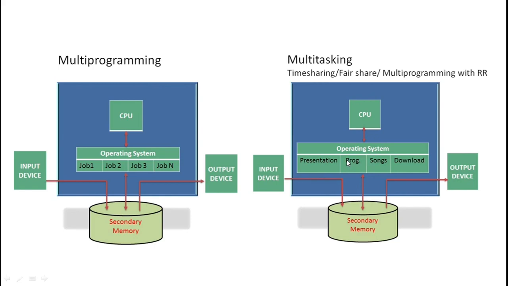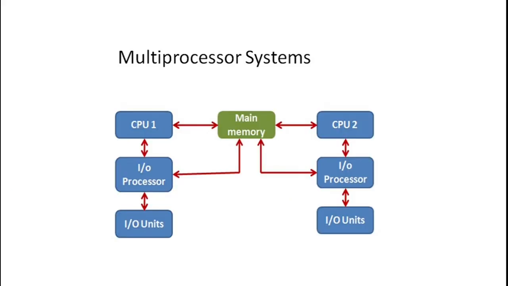Let's see the next type of operating system, the multiprocessor system or multiprocessing system. Till now there was a limitation: at a time we could execute only one process, but here we are adding more than one CPU. Here CPU 1 and CPU 2, so we have two central processing units, and at a time we can execute two processes. This is known as a dual core system.